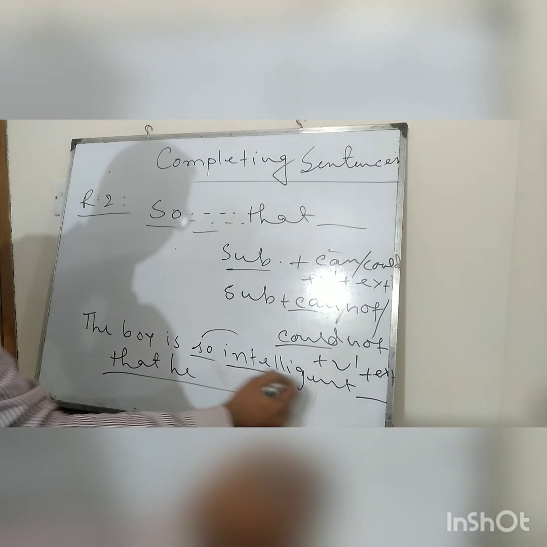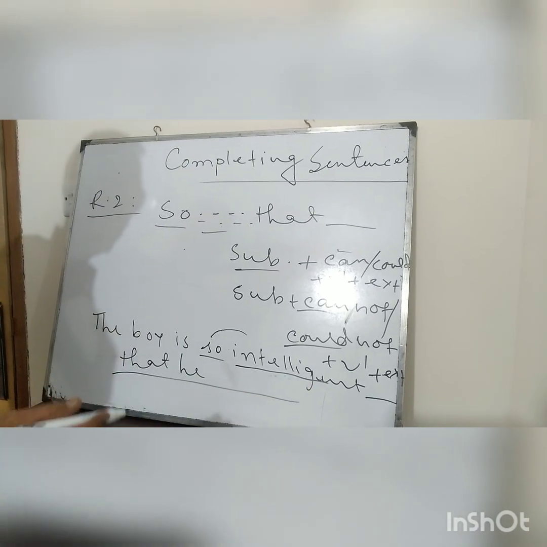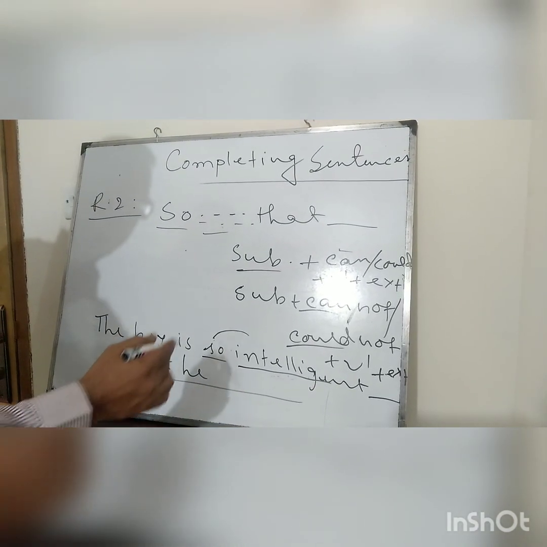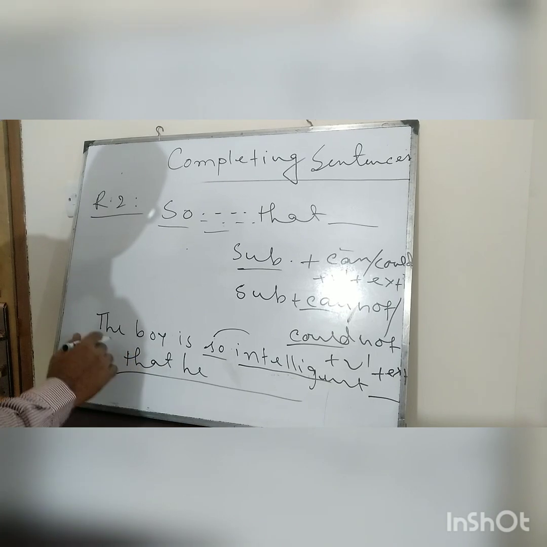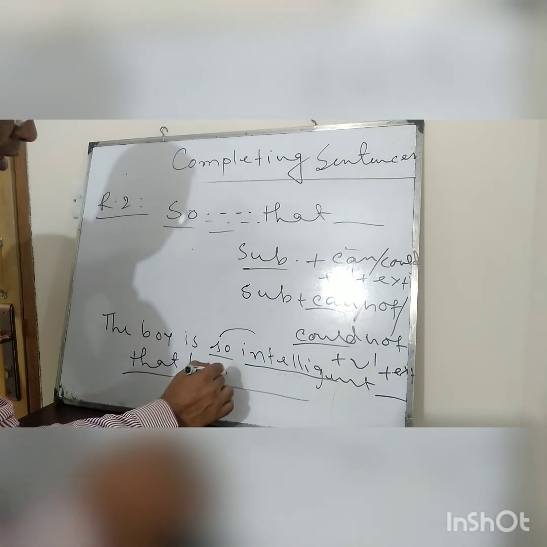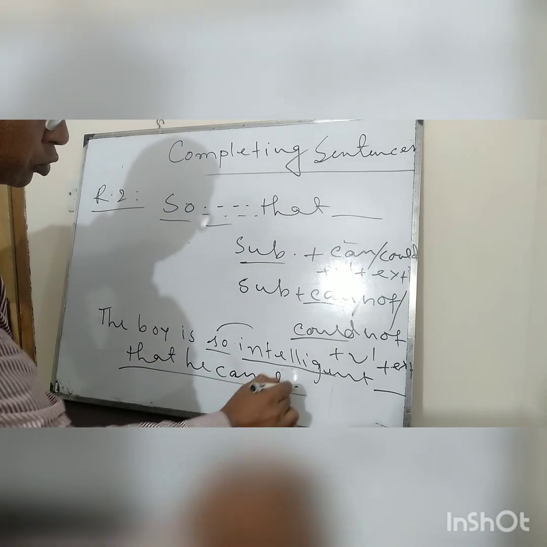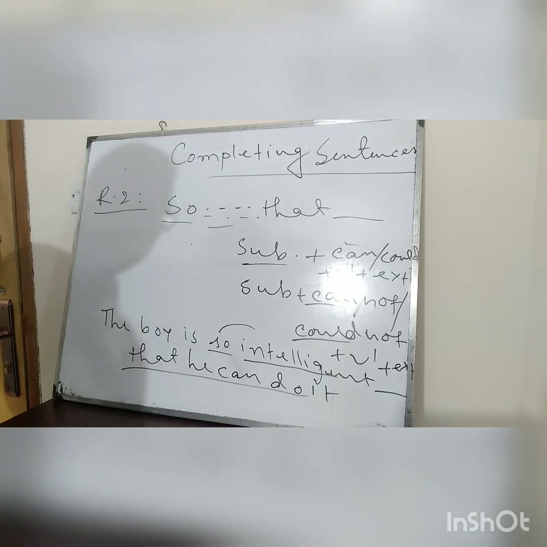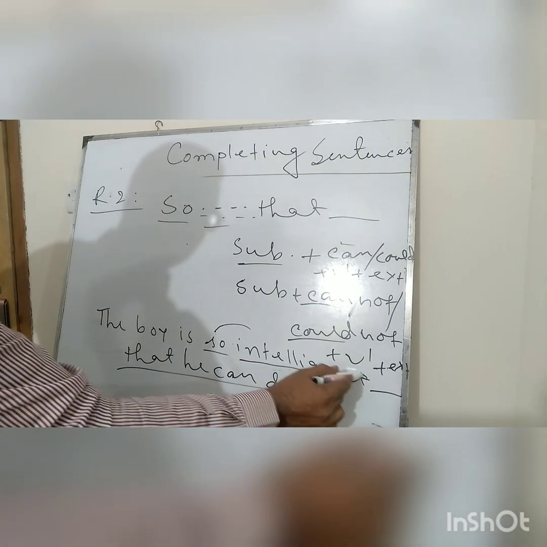So this type of word is one kind of admiration or praising also. The boy is so intelligent that he can do it. But this is a positive adjective.